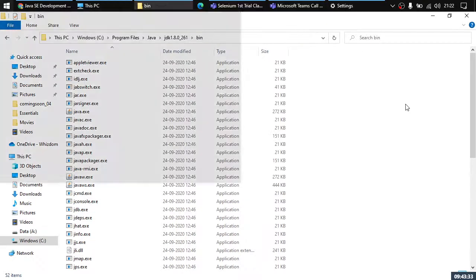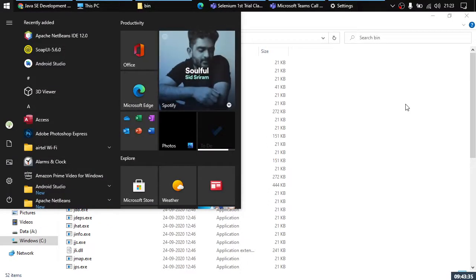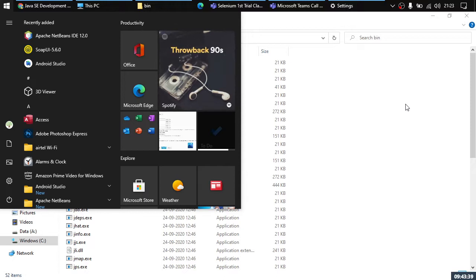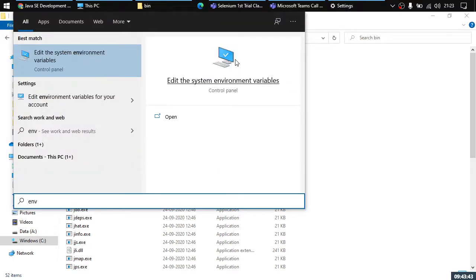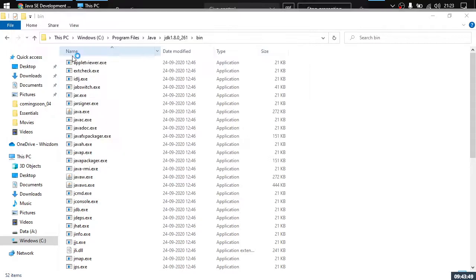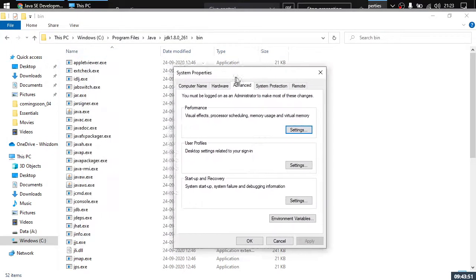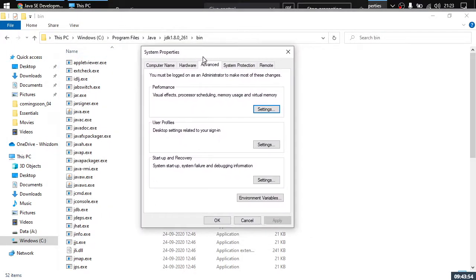What you have to do, open the start menu. The start menu will look different in all the operating systems, but once you start typing environment variables, right? The options you'll get will be the same. Choose the option Edit the system environment variables. Click here. A window like this will appear on all the operating systems, excluding Windows XP.